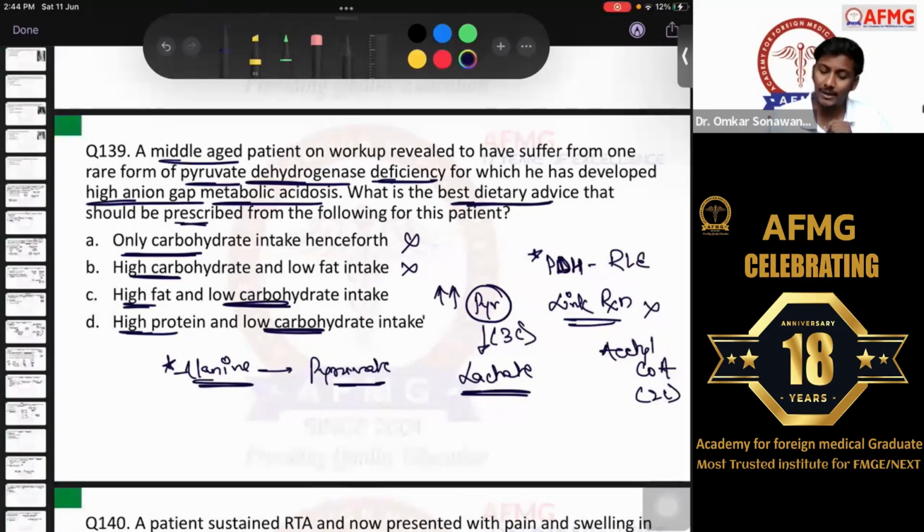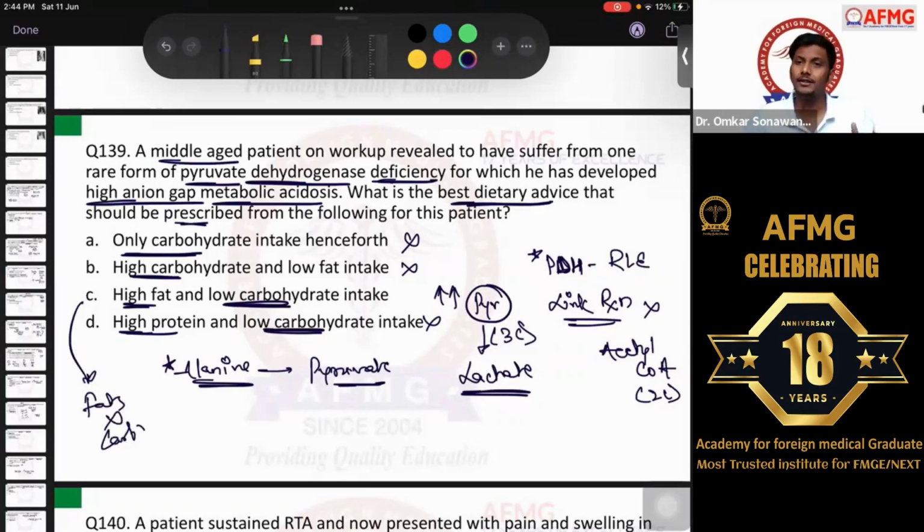Therefore option D is ruled out. I gave one statement, that fats cannot be converted to carbohydrate, right? This was the statement. Fats cannot be converted to carbohydrate except two, as I told you already, glycerol and propionic acid. These were the two exceptions, but usually most of the fats are not converted to carbohydrates, and therefore definitely a high fat and low carb diet would be the best recommendation for his dietary intake in this patient. Okay? No issues with this. So fats are never converted to carbohydrates, so they would not be converted to pyruvate.